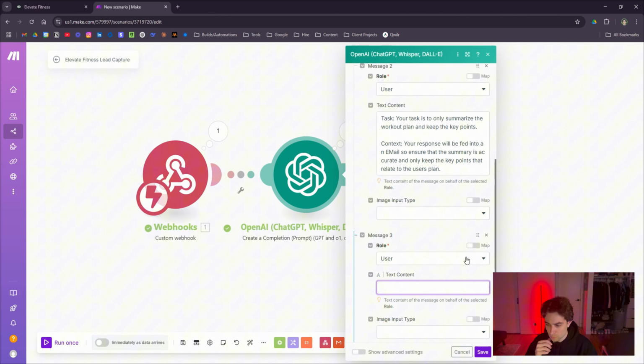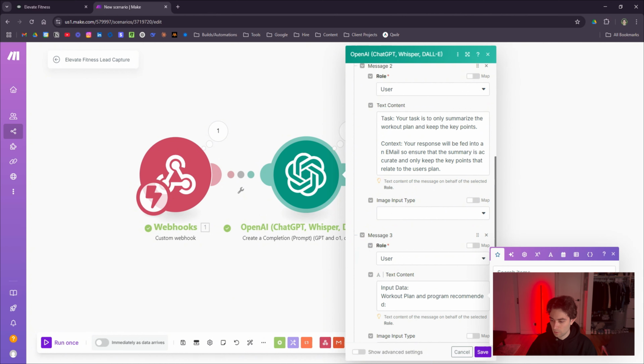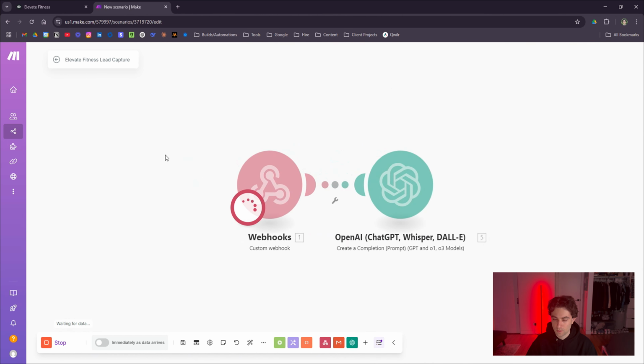We'll do one more message block here. We'll call it input data, and we're basically going to plug in the variables from make.com. So we'll say workout plan and program recommended, and then that is going to be our recommended plan. So we just click on that and click on save. So we'll run this here.